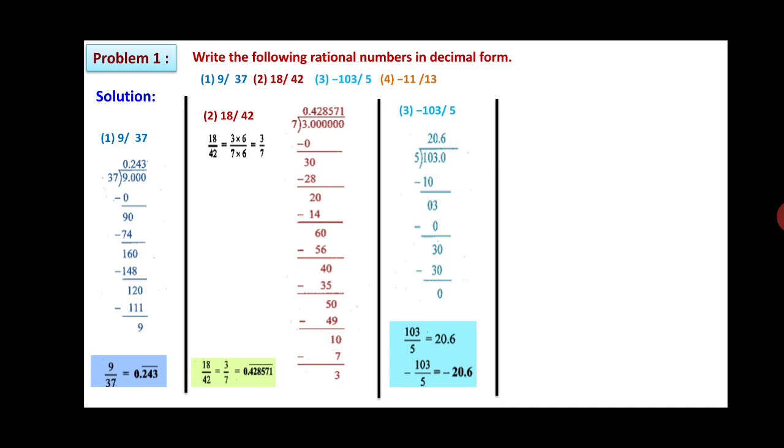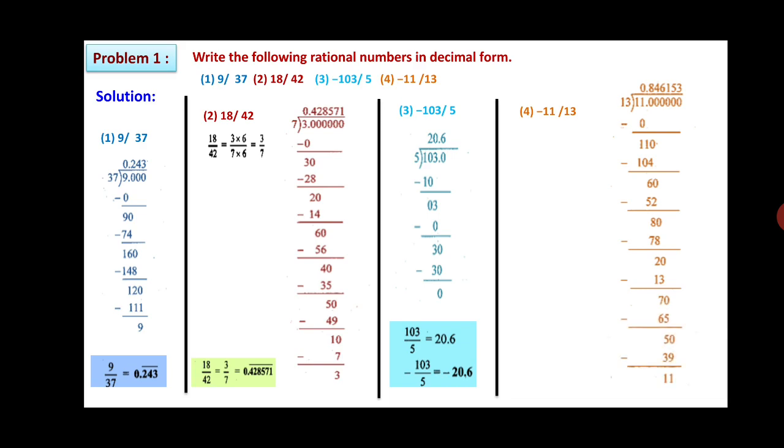Now next, fourth one, minus 11 upon 13. Here we have to divide minus 11 by 13. Neglect the minus sign. Later on for the answer we will consider that one. So 11 is less than 13, 0. So 11 minus 0, that is 11 itself. Take 1 0. So 13 8s are 104. 110 minus 104, that will be 6. Take 0. 13 4s are 52. So 60 minus 52, 8 is left.